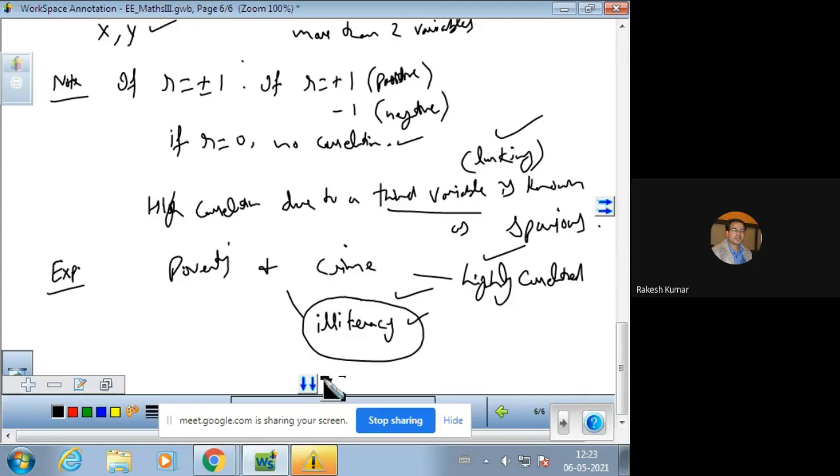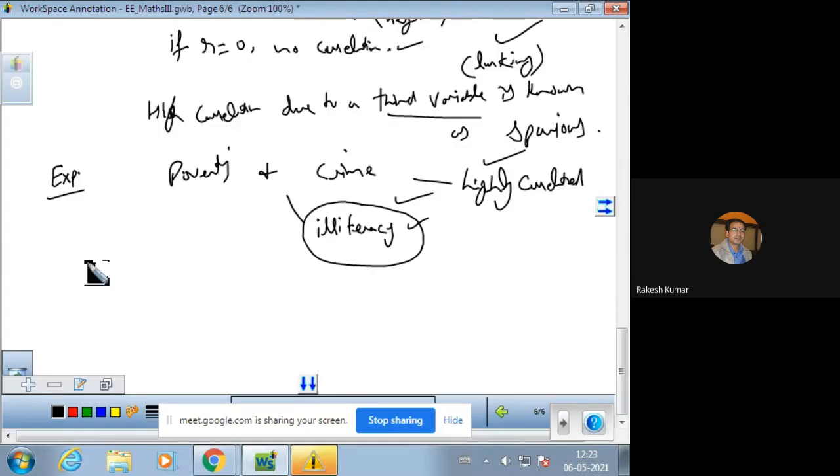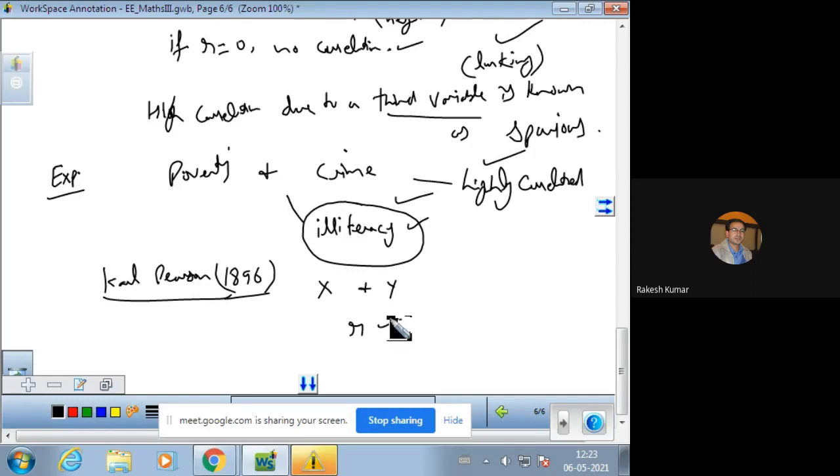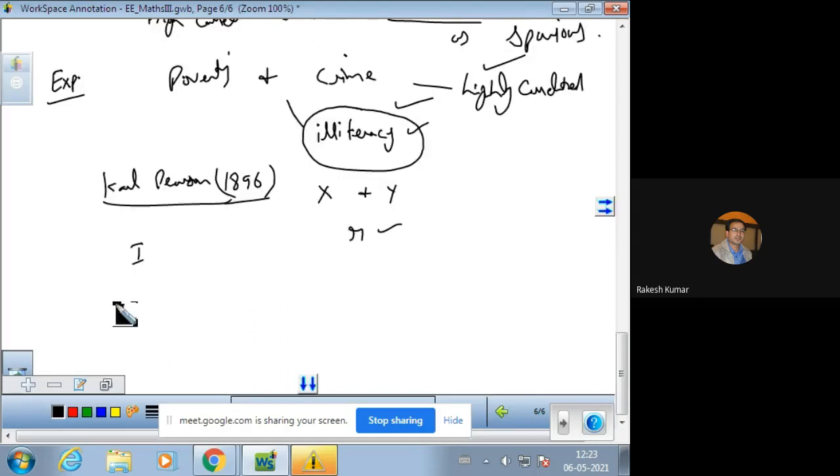Now, we have studied the Karl Pearson coefficient. Karl Pearson named the relationship between two variables in 1896, and he has represented it by R. Some of the important properties of R. R is Karl Pearson coefficient of correlation. The first property is R lies between -1 and 1.